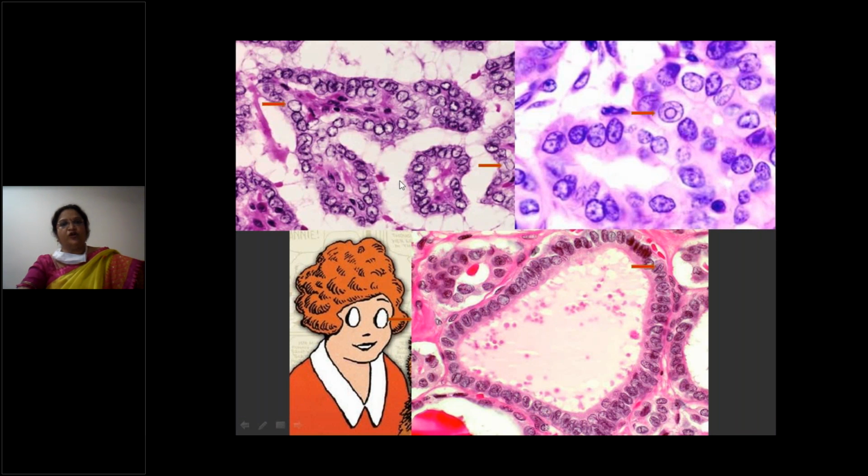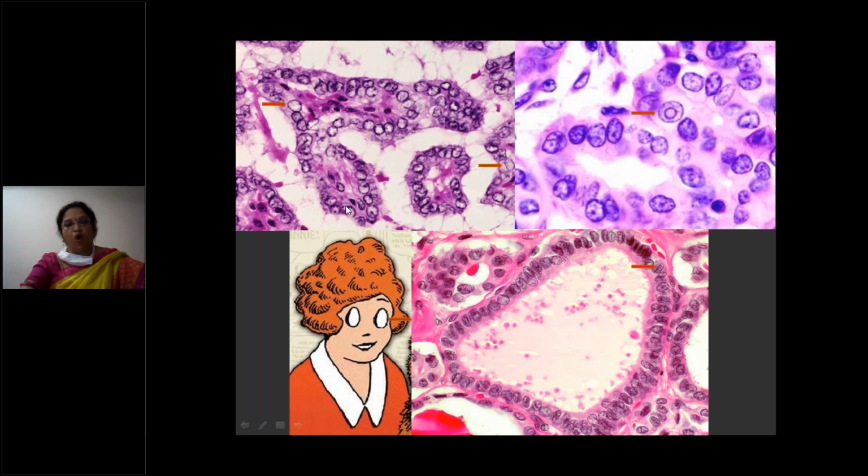Now in high power, what do you see? The nuclei appear very much clear: clear appearance, ground glass appearance, or optically clear nucleus. See this eye, how it is optically clear. You can also see that these are nuclear grooves, and these are inclusions, intranuclear cytoplasmic inclusions. Very characteristic of papillary carcinoma is inclusions. So this is nothing but inclusion, and these are nuclear grooves.